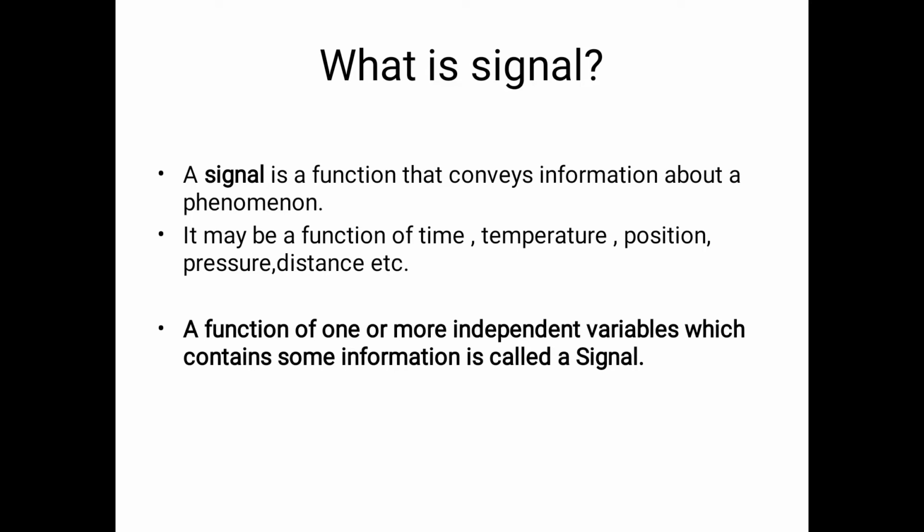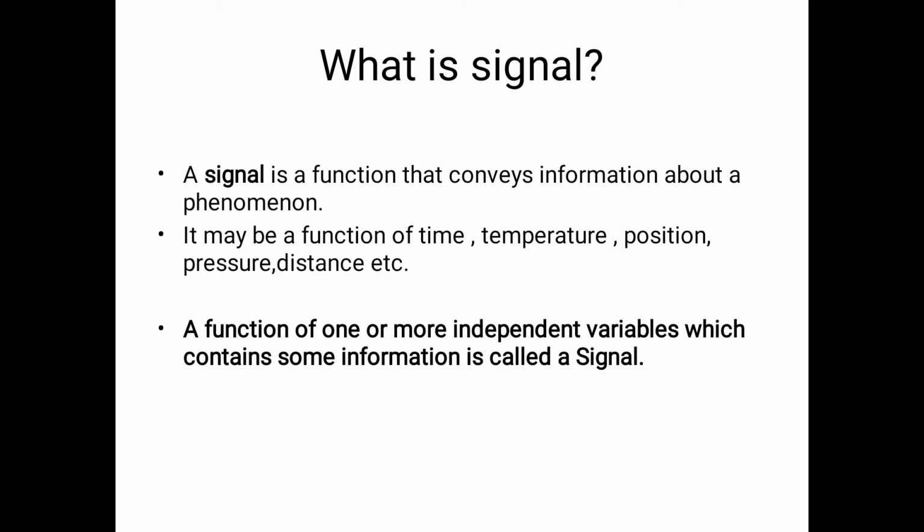Some signals in our daily life are music, speech, picture and video signals, which convey some information to us. So basically a signal is a function that conveys some information about a phenomenon from one point to another point, and it may be a function of some independent variables. That means a signal is a dependent variable which depends on some independent variable. The independent variables are like time, temperature, position, pressure, distance, etc. So a signal conveys some information and it may be a function of some independent variable.